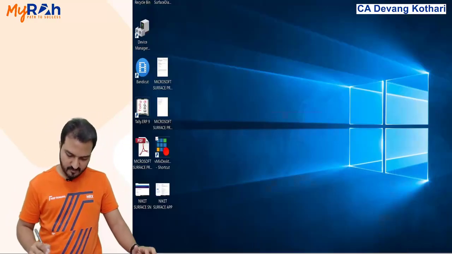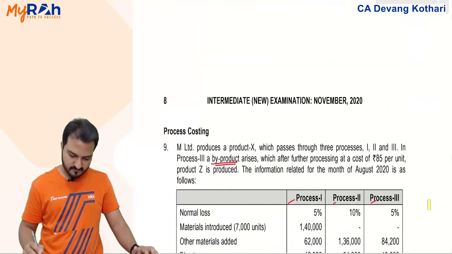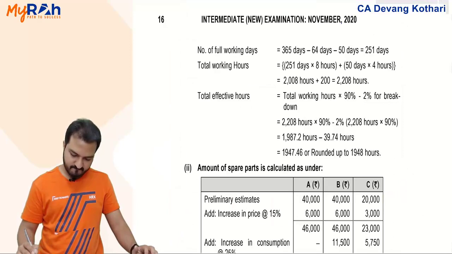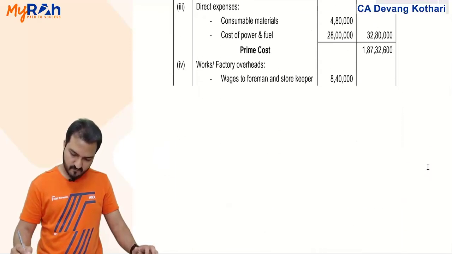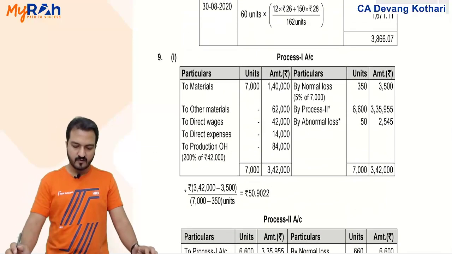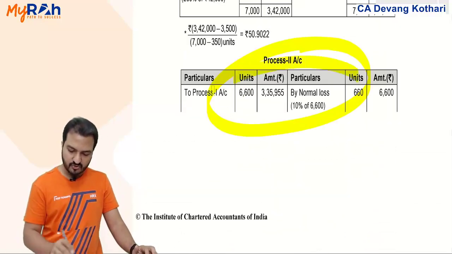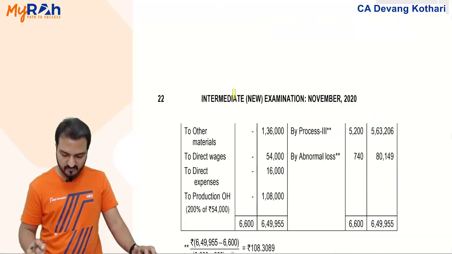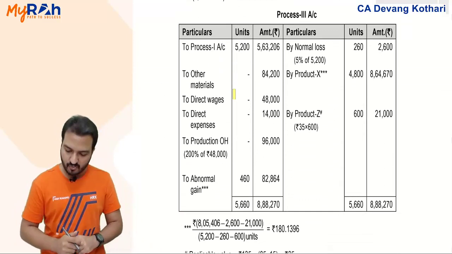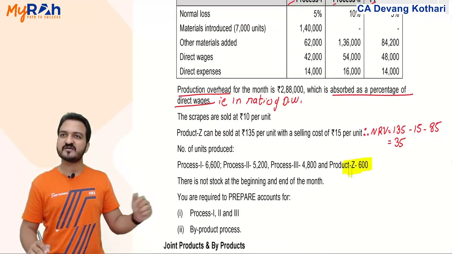Dekho, now I'll show question 9. My process 1 account is regular routine process account. I'm not explaining. Process 2 account is also routine process account as usual that we have done in class. Process 3 account only I will explain. They told us that byproduct you had got 600 units of the byproduct here. Byproduct Z 600 units given.